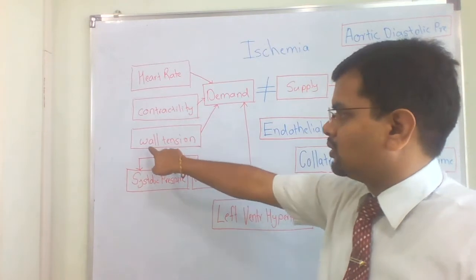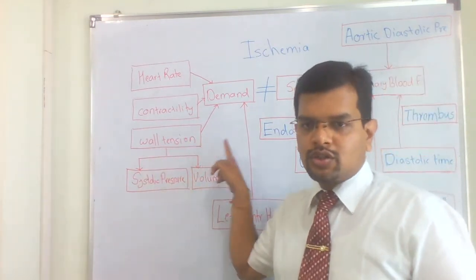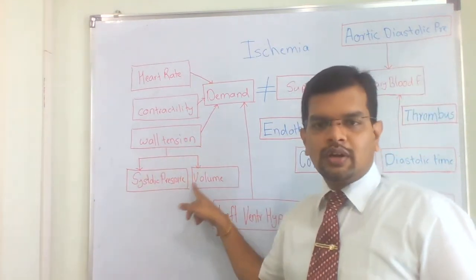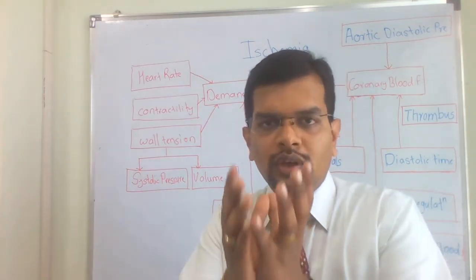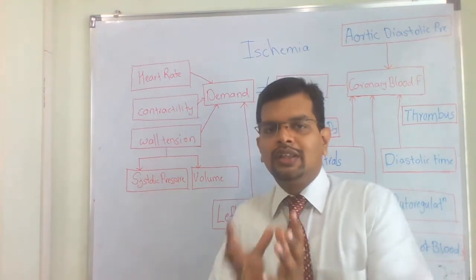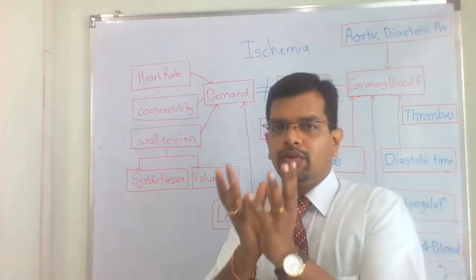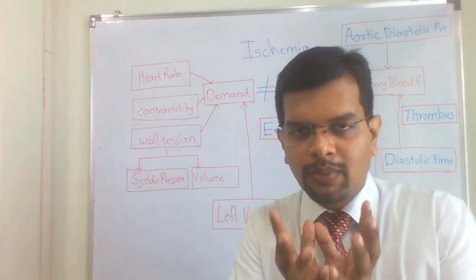Then third point is wall tension. Now this wall tension is contributed by systolic blood pressure and the volume of the blood in the left ventricle. So if the load on the heart is going to increase, then there will be more wall tension, which will increase the demand of blood by the myocardium.